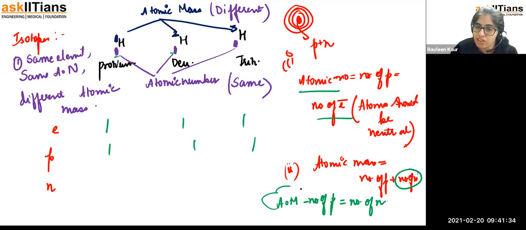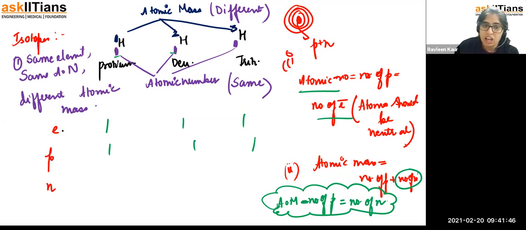So this is a formula that you have to keep in mind, and this is a concept we are going to use. Atomic mass minus number of protons is equal to number of neutrons. If you talk about the atomic mass, it is going to be 1, 2, 3 and protons are going to be 1 only. So 1 minus 1 is 0, 2 minus 1 is 1, and 3 minus 1 is 2.